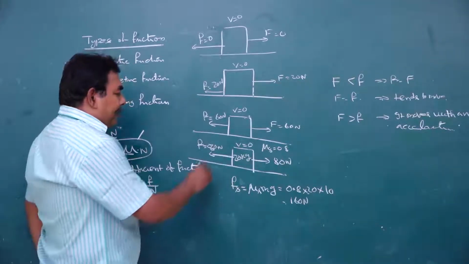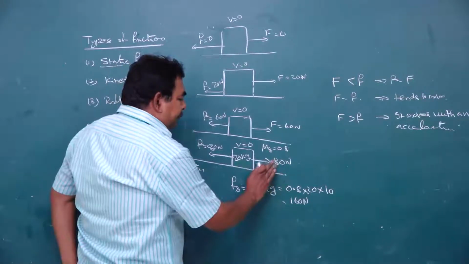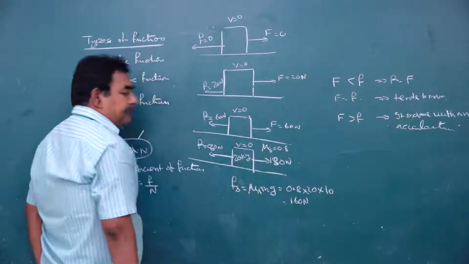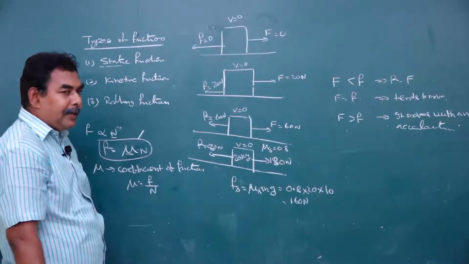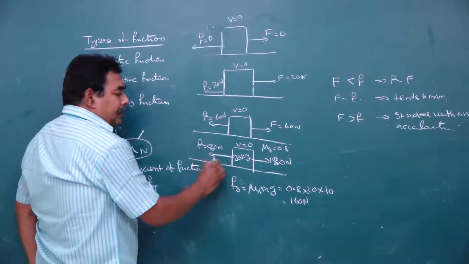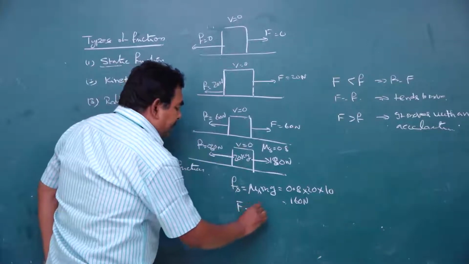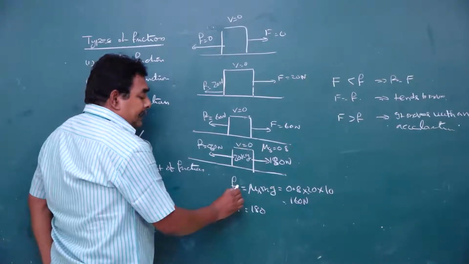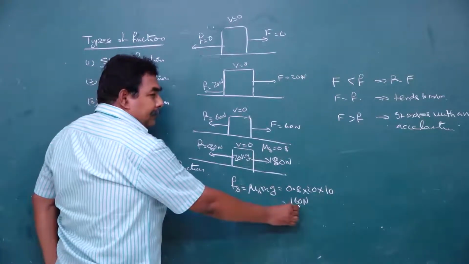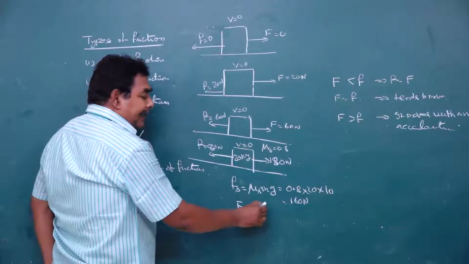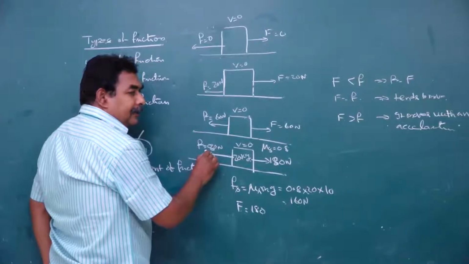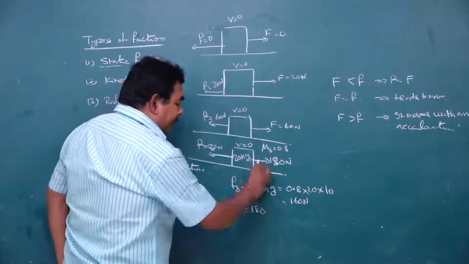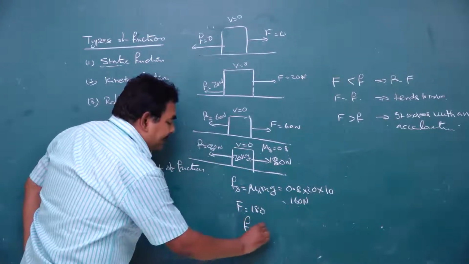So if the applied force is 180 newtons. Here, static frictional force 160, applied force 180. Applied force is greater than frictional force. Kabatti the body is in motion. So whenever the body is in motion, we calculate the kinetic friction that exists between them.